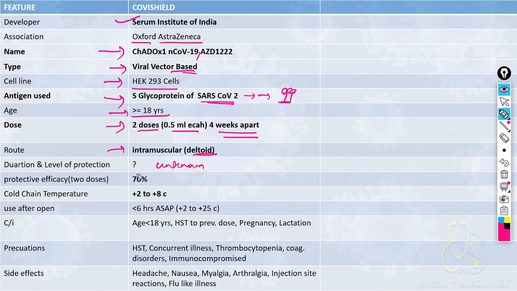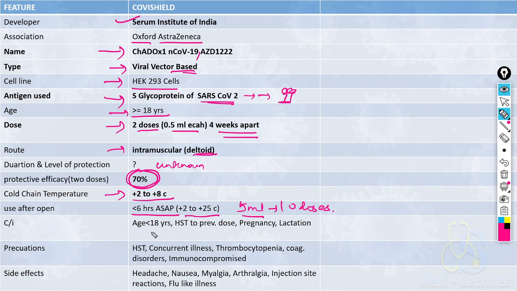The protective efficacy of 2 doses is around 70%. Cold chain temperature, as other vaccines require, is 2 to 8 degrees centigrade. After opening the vial, it should be used as soon as possible, within 6 hours, and should be kept between 2 to 25 degrees centigrade. Each vial contains 5 ml of vaccine, therefore 10 doses.